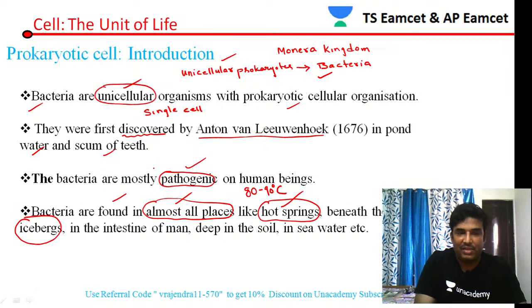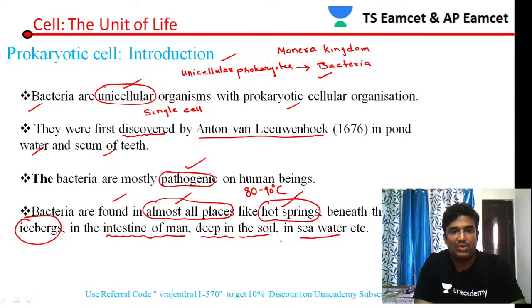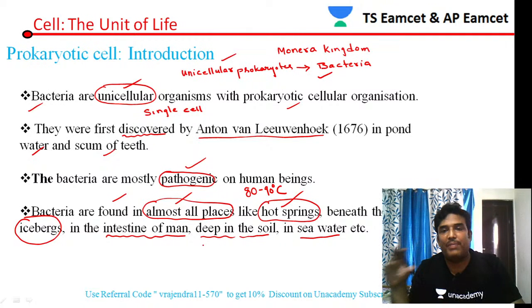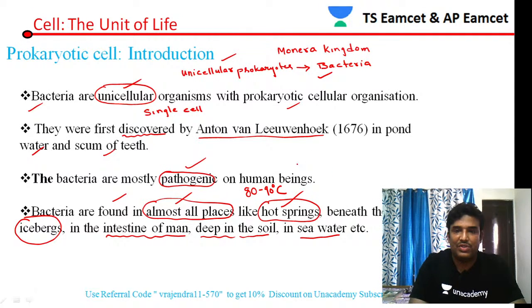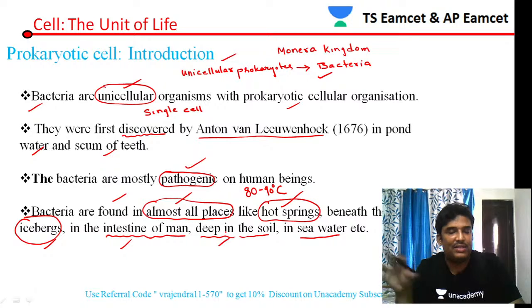Apart from that, bacteria also grow in the intestine of man. They grow deep in the soil and in seawater, in different areas. Bacteria grow in almost all places. They grow in hot springs, in icebergs, in the intestine of man, and deep in the soil. In different places, bacteria stay alive.